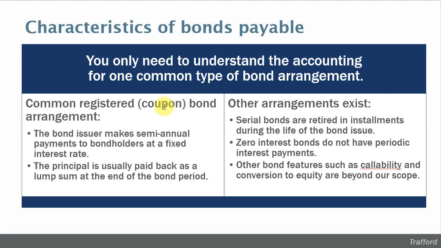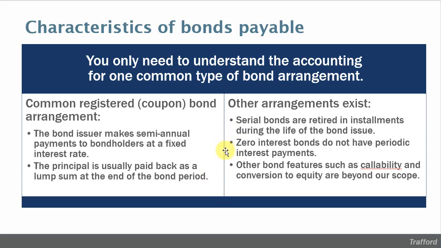And this is the type of payment schedule that we will look at, and the only thing that you'll be responsible for in the course. In fact, as an additional simplification, we're going to, in our examples, assume just annual interest payments instead of semi-annual interest payments. As I mentioned, other types of bond arrangements exist, many others. In fact, there's only a couple listed here. There are serial bonds, and serial bonds, the principal amount of the bond is actually retired little by little in installment payments over the life of the bond issue, as opposed to all paid back at the end.